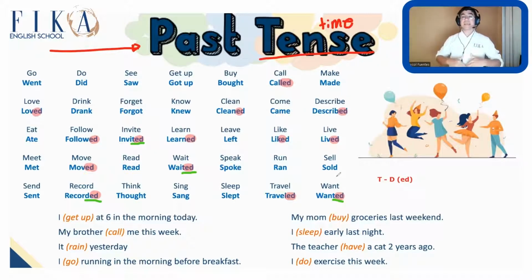Oh, I'm sorry. And if the verb doesn't end with T or D, the pronunciation is like we mentioned before, D. So it's called, cleaned, described, liked, lived, loved, moved, followed, traveled. All you have to do is finish that pronunciation with the D. Do you have any questions?